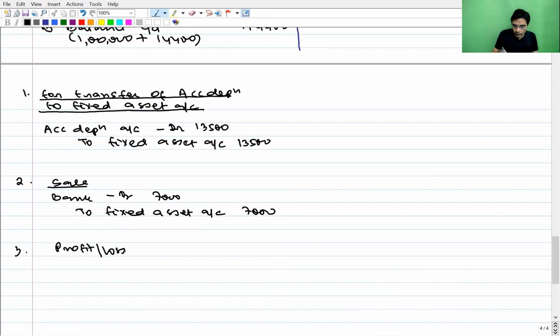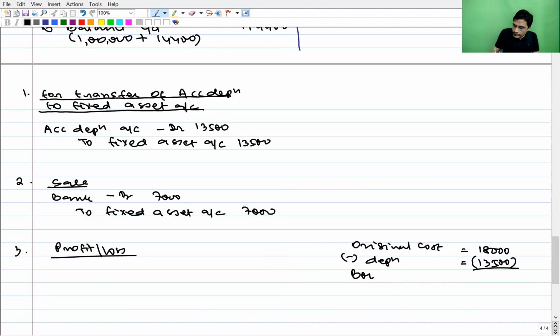Profit or loss on sale of plant and machinery will always be calculated by taking the difference between the book value of the asset sold, not the original cost, and the sale value. They have given us the original cost of the asset. We originally purchased the asset for 18,000, but then we used it in the business and we have already provided depreciation of 13,500 on that asset. So on the date when we sold the asset, the book value is 18,000 minus 13,500, which is 4,500.